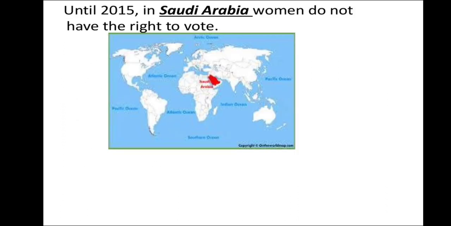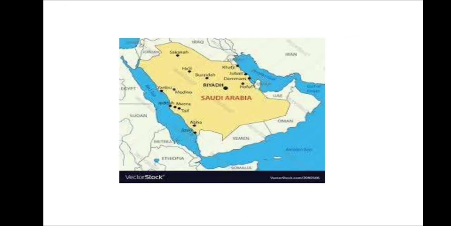Now let's take the example of Saudi Arabia. So Saudi Arabia, you can see on the map, there the voting right was not given to women until 2015 according to your book, and I checked now, so until 2022 women didn't get the voting right, but now they have. So how can we say that everybody is having equal opportunity to choose their government? It's not there. And the capital of Saudi Arabia is Riyadh. You should know about it.